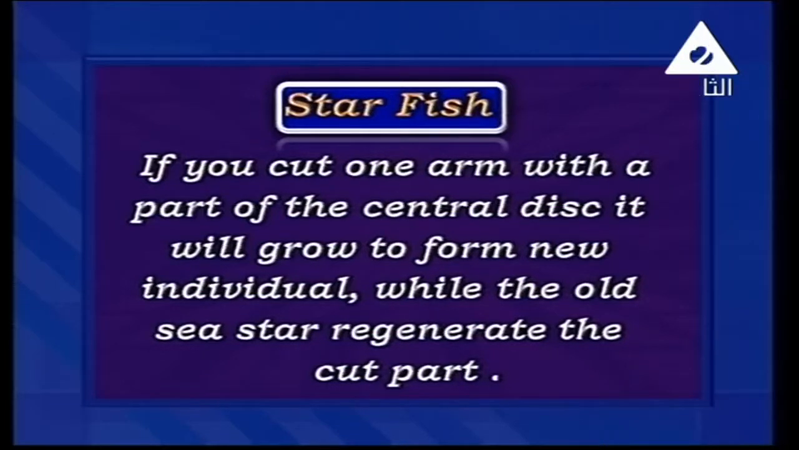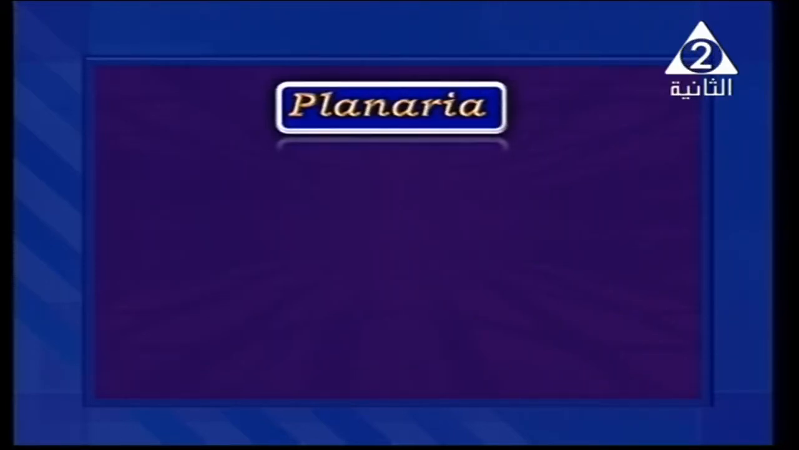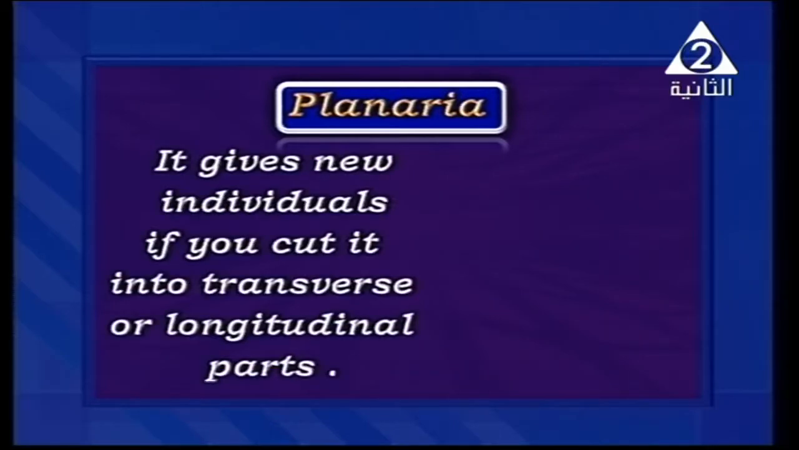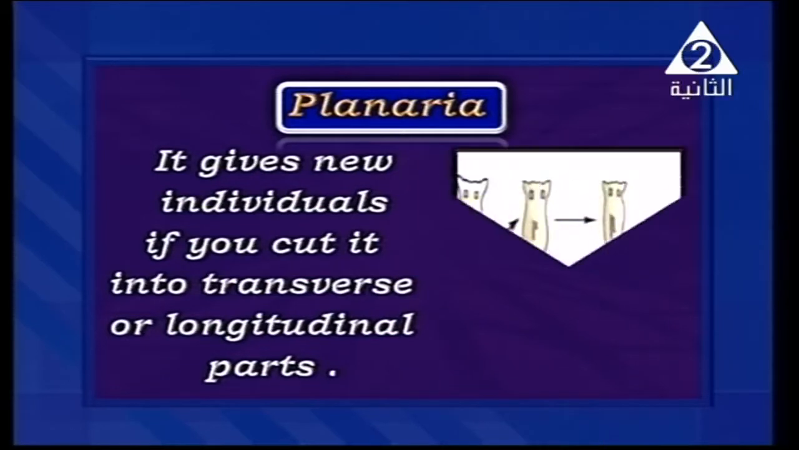So if you cut one arm with part of the central disc of the starfish to form a new individual, what happens? The old sea star regenerates the cut part. And also in planaria, as we said, a type of freshwater worm, it gives a new individual. If you cut it into transverse or longitudinal parts, both of them will regenerate.